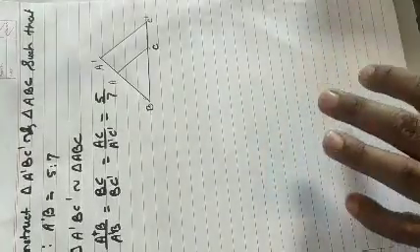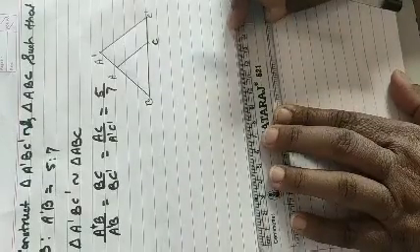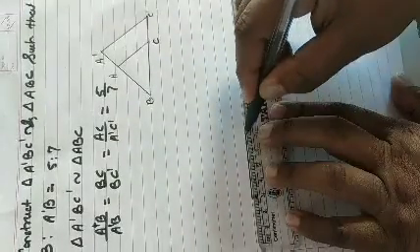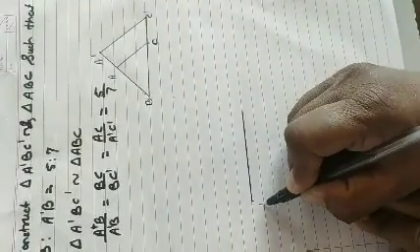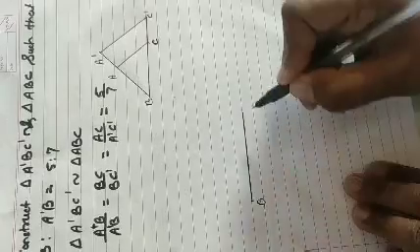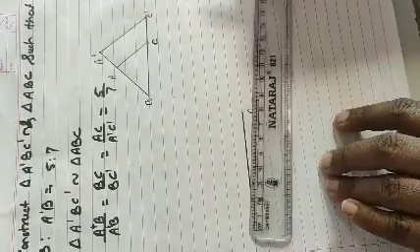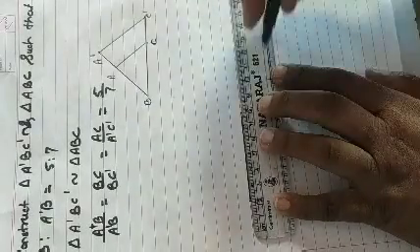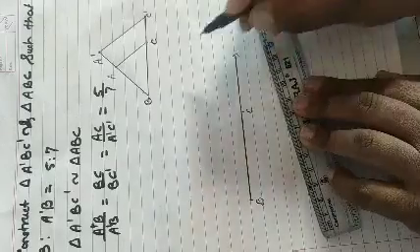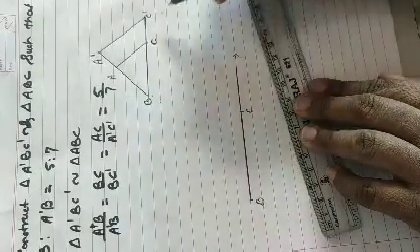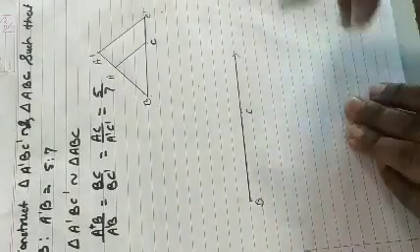Now the steps of construction are the same. First of all we draw BC. Here it is my BC. No measures are given to us, so I am taking my own measure. Now this BC I have to extend, because triangle A dash B C dash is greater than triangle ABC. So here I have extended this BC.